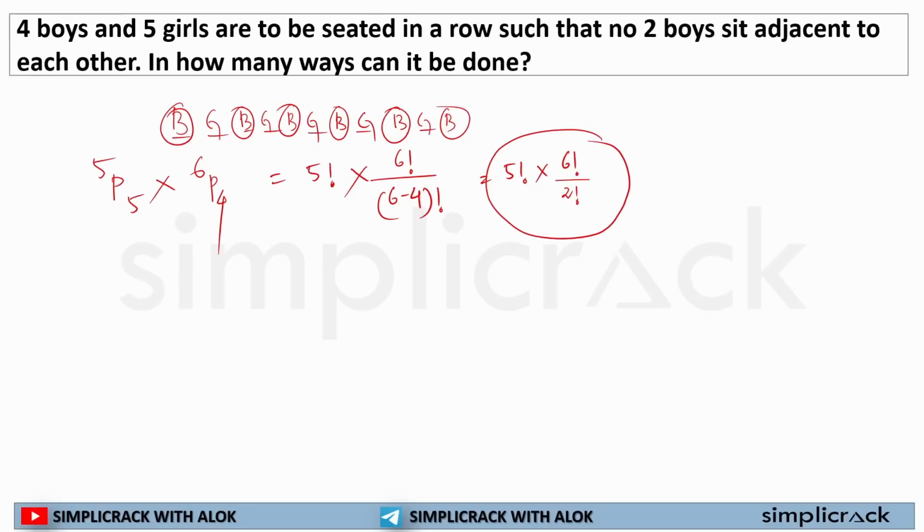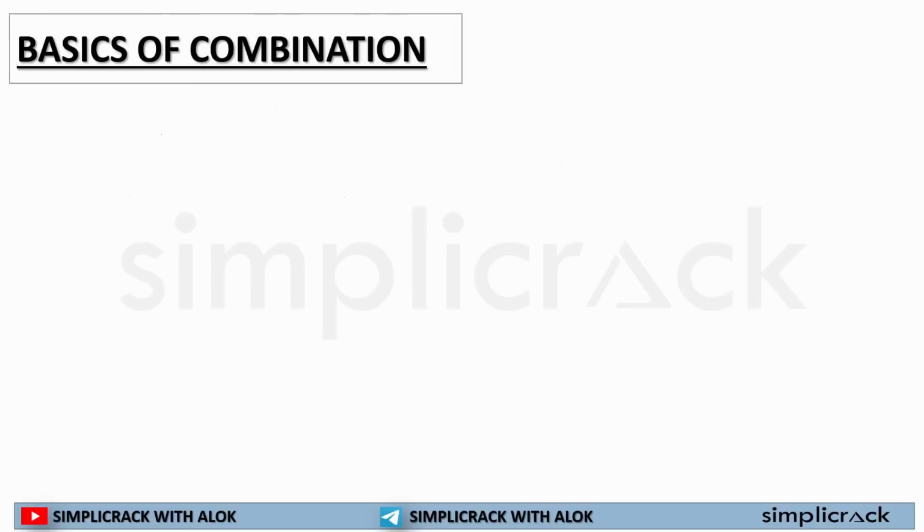They simply change the number or the name and they will ask the question, but this type of question most of the time comes in our CGL and CHSL Tier 2 examinations. Now, basics of combination. We are done with what? Permutation, basics of permutation, seating arrangement. Now let's understand what is combination.